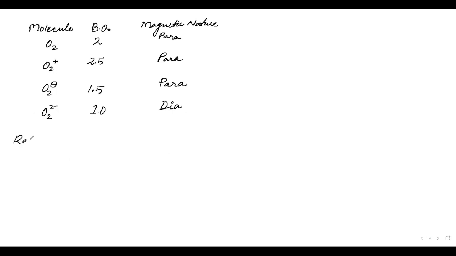And now here we will write relative stability. So the highest bond order is for O2 positive. So first we'll give that O2 positive. Then next O2. Next is O2 negative. Next one is O2.